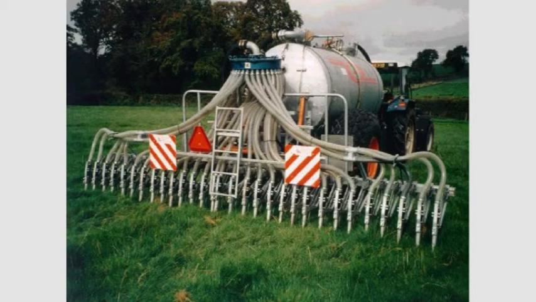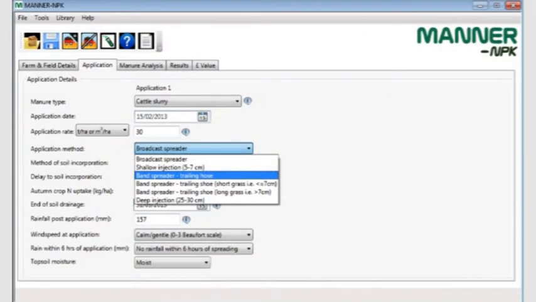For slurries applied to grassland where incorporation is not an option, the best way to minimise ammonia emissions is to apply the slurry using shallow injection or band spread equipment. Typically, application of slurry using a shallow injector will reduce ammonia emissions by around 70% compared to surface broadcasting. And applications using band spread equipment will reduce ammonia loss by between 30 and 60% compared to surface broadcasting. Within MANNER, you can enter details of application method and also soil incorporation, and MANNER will then take this into account when estimating ammonia loss.